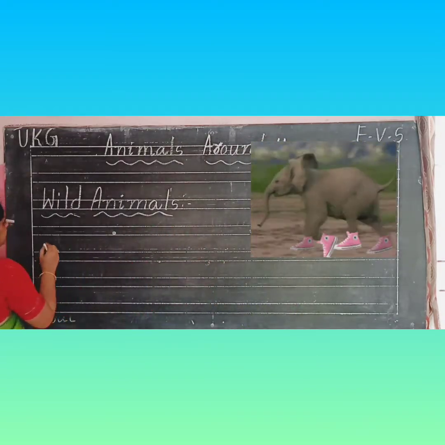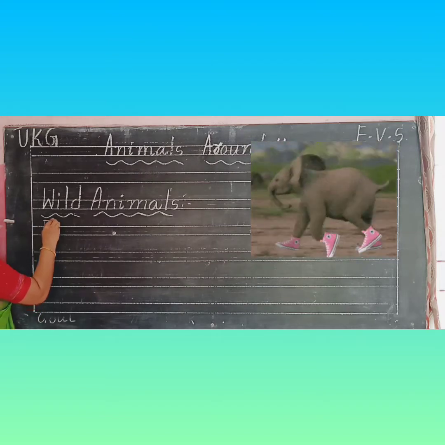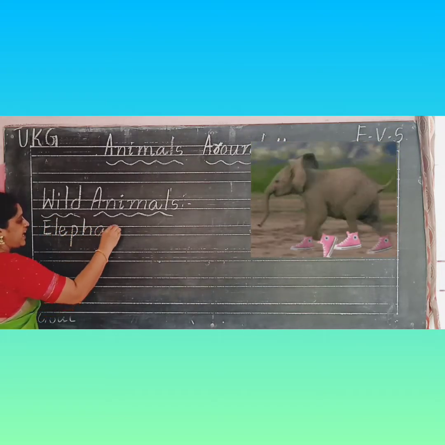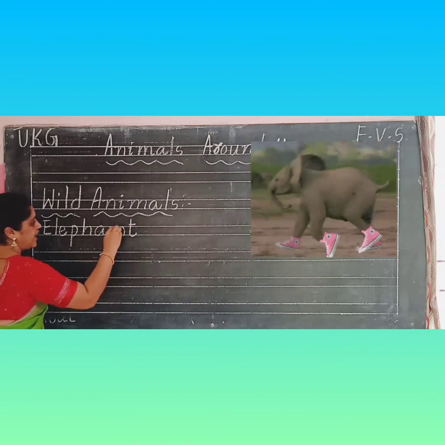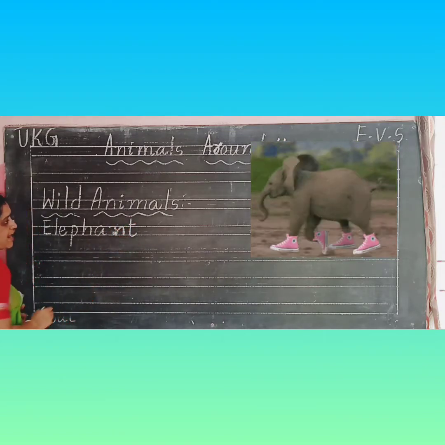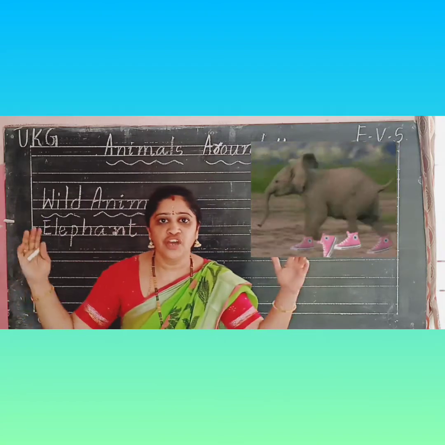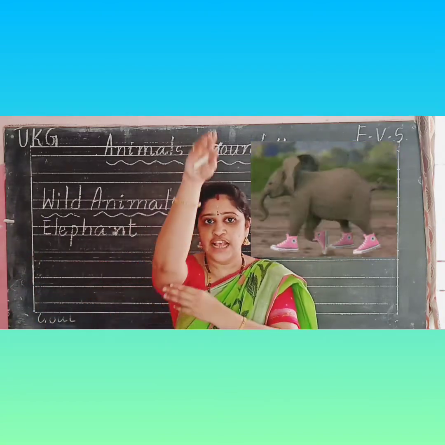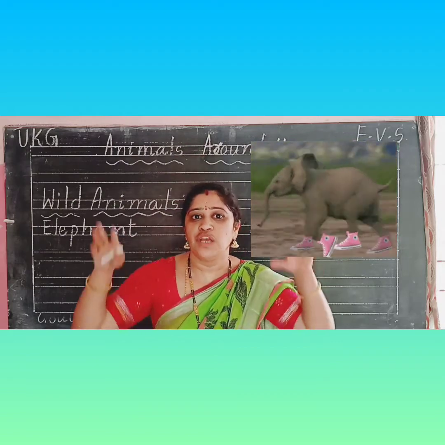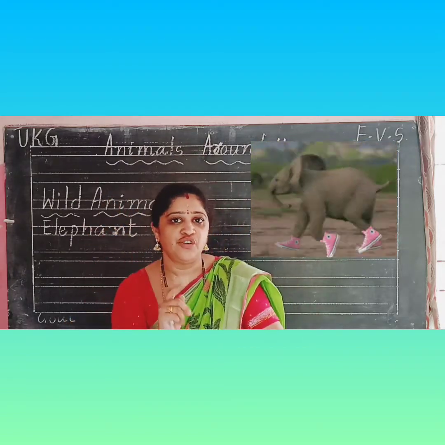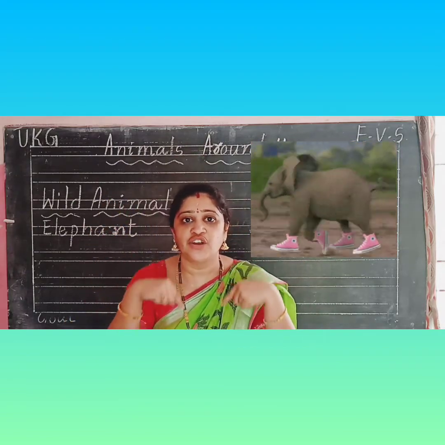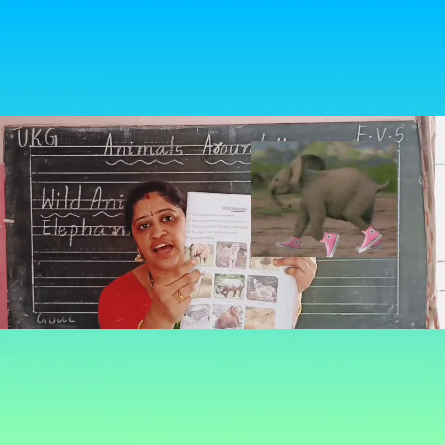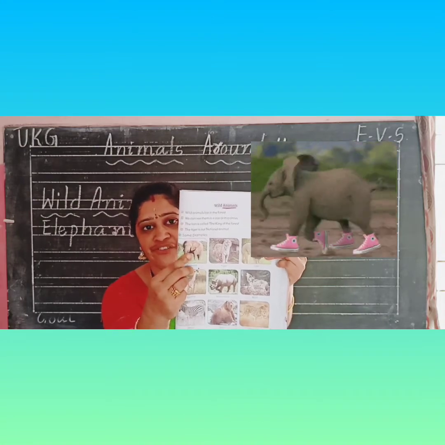Elephant. E-L-E-P-H-A-N-T. Elephant is a huge animal, a big animal in the forest. It has a long trunk with big ears and a short tail. You can see here the elephant.